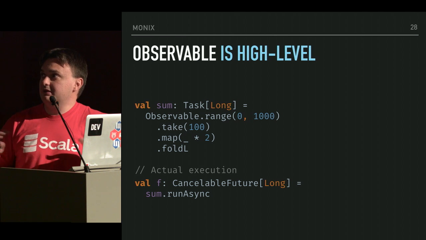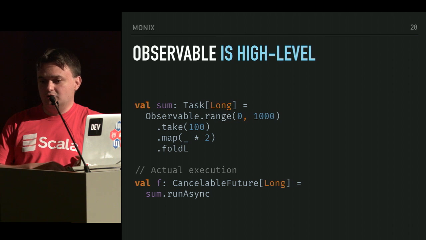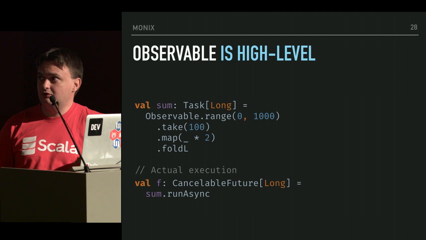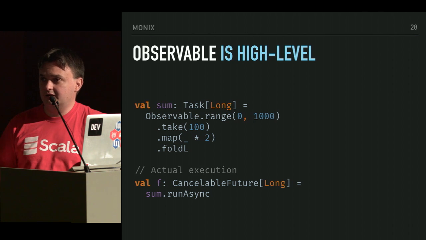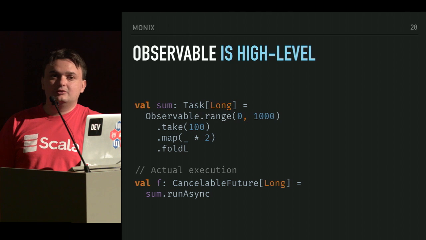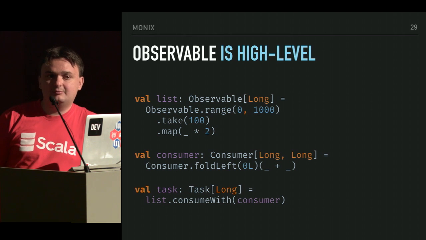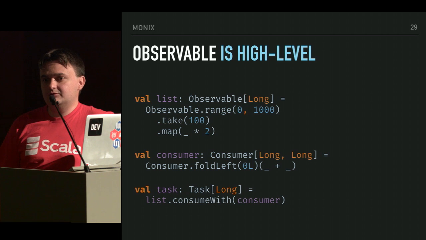So you can build a composition of observables and tasks in your program without ever having to call subscribe or runAsync until the end of the program, so to speak, because we are functional developers in addition to being OOP ones. So you also have consumer, which is basically a function that converts observables into tasks. You can also describe a fold with consumers, by means of a consumer that also sums up numbers, a really important operation in general.